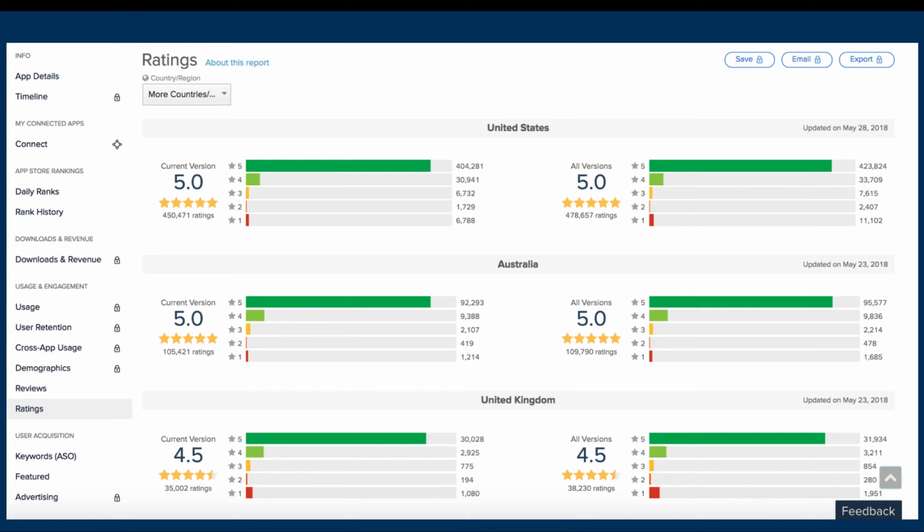Moving on to the ratings tab. Here, you can get a quick glimpse of ratings in different countries the app is present in for both the current version of the app and all versions of the app. So in US, while the rating is 5 for both current and all versions, it is 4.5 in the UK for Uber Eats. You can always refer to the reviews tab to understand the reason for difference in ratings in these countries.